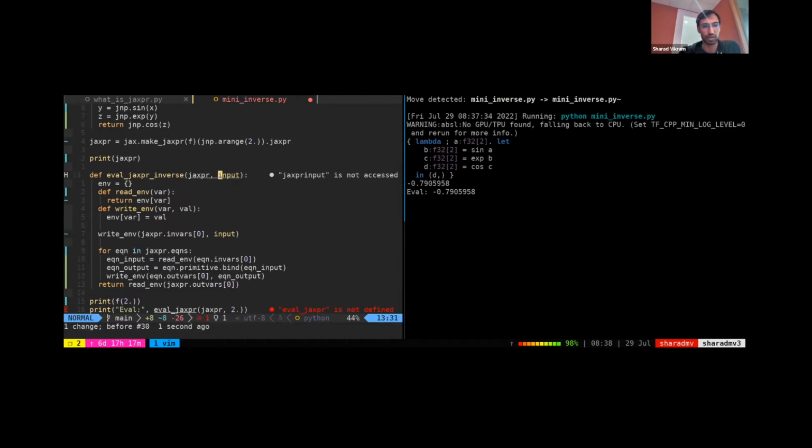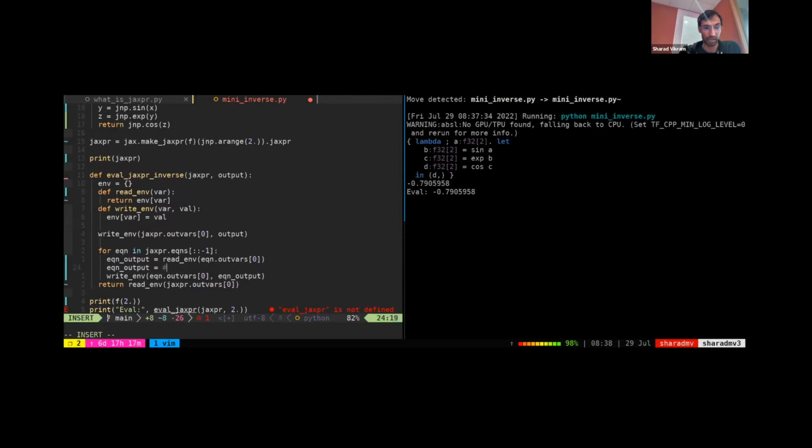So the first thing we'll do is change our function to eval Jaxpr inverse. So inputs, we'll get outputs. The environment will stay the same. We'll just have something to read and write values to. Instead of writing the Jaxpr.invars, we'll write the outvars. So you can imagine we're starting with D here, so we're writing D to the environment. Instead of interpreting the equations forward, we'll reverse the list and interpret the equations backwards. The equation inputs will become equation outputs, and the invars will become outvars.